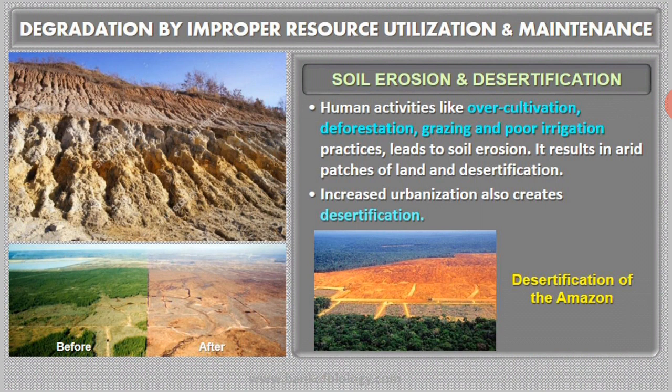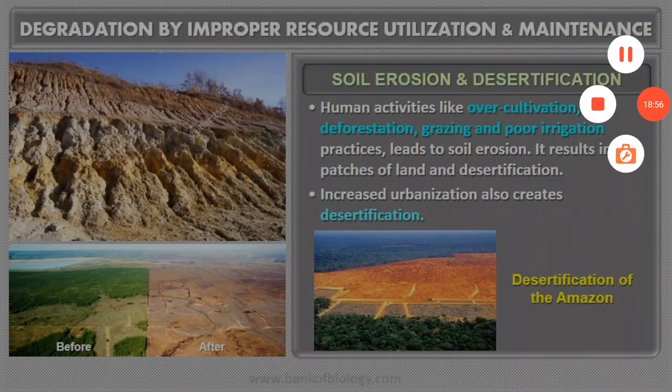Then there are certain impacts of degradation of natural resources. The first one is soil erosion and desertification. You all know that fertile soil is very much necessary for human beings to grow food crops, and the development of fertile topsoil takes years or even centuries.